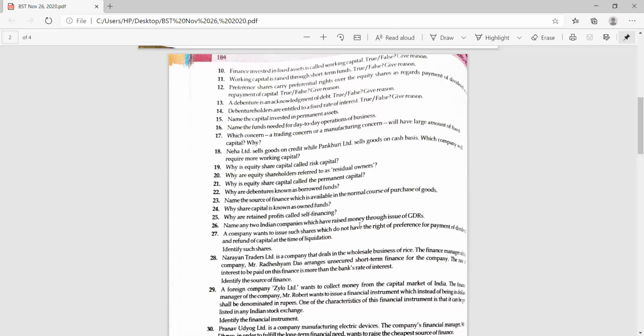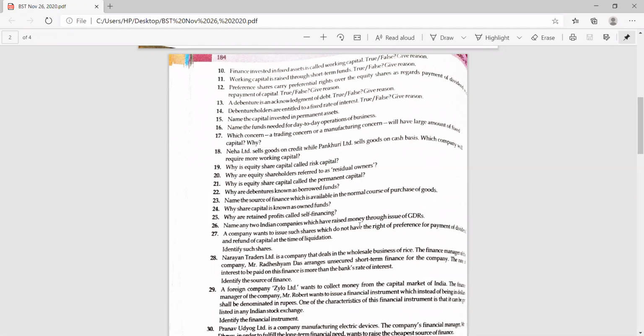Preference shares carry preferential rights over the equity shares as regards payment of dividend and repayment of capital. Yes, dividend and repayment of capital. Does preference share have a preferential right? Yes, ma'am.